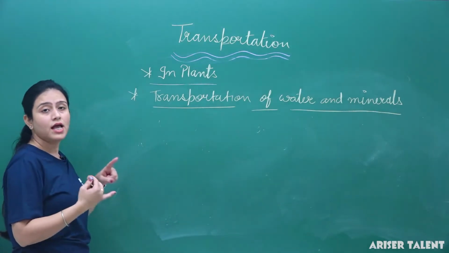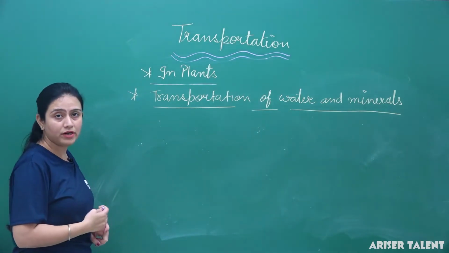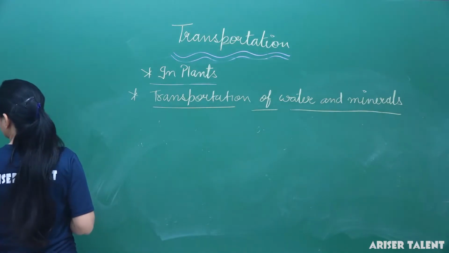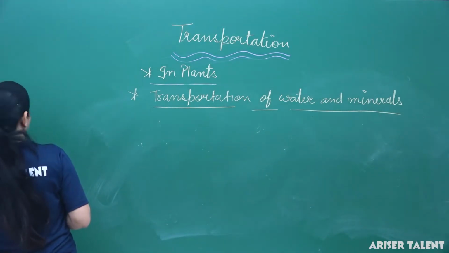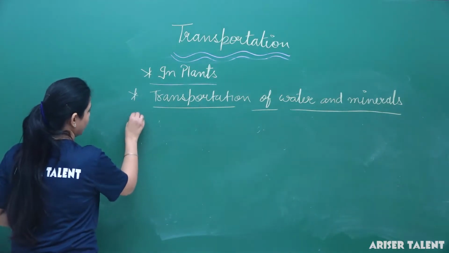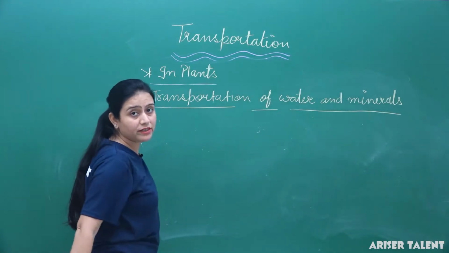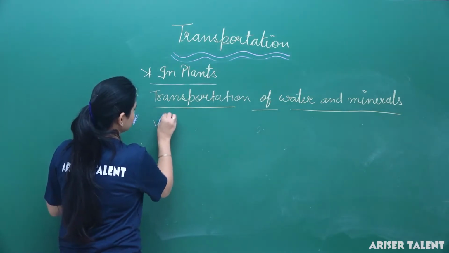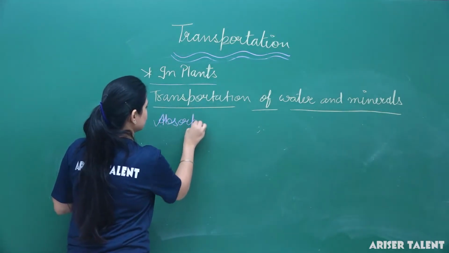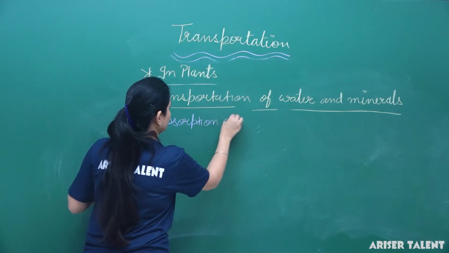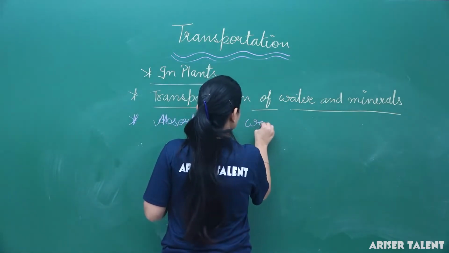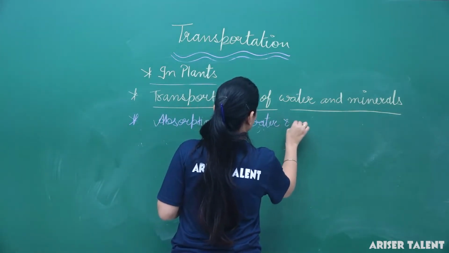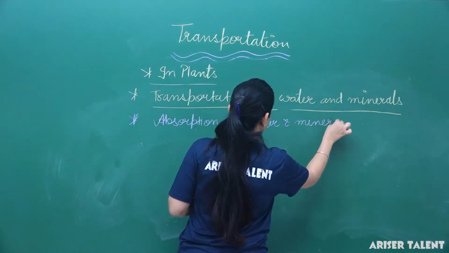First of all is absorption of water and minerals. Here we can see the first process is absorption of water and minerals. So generally it is followed by three processes. One is absorption of water and minerals.